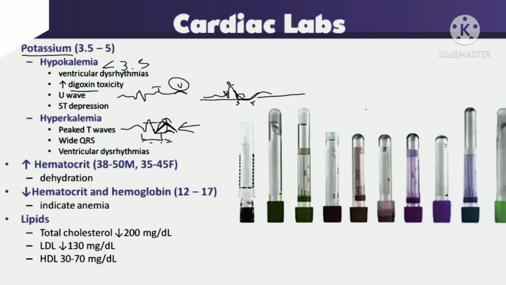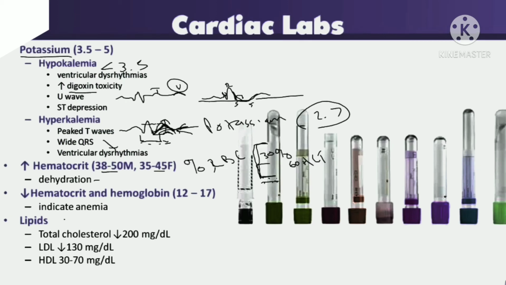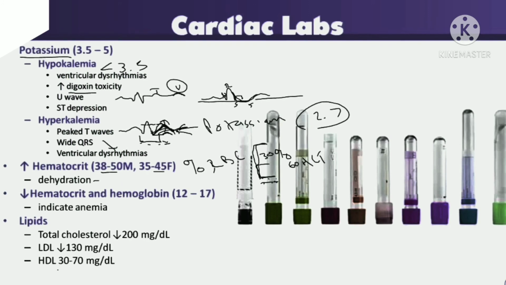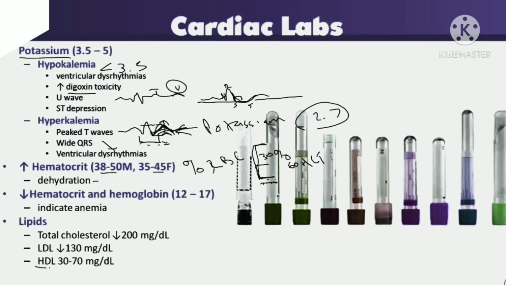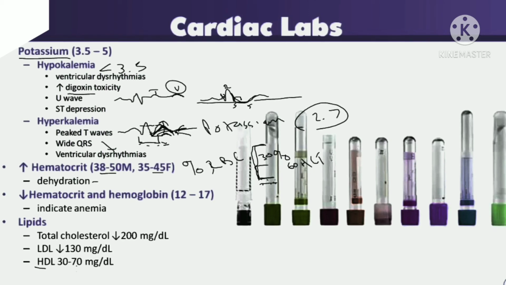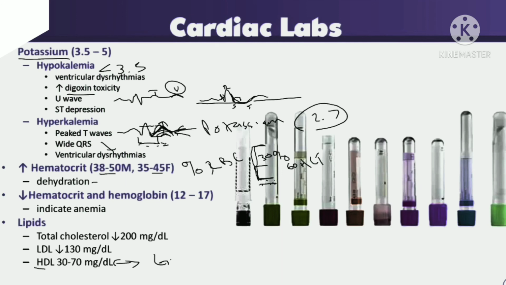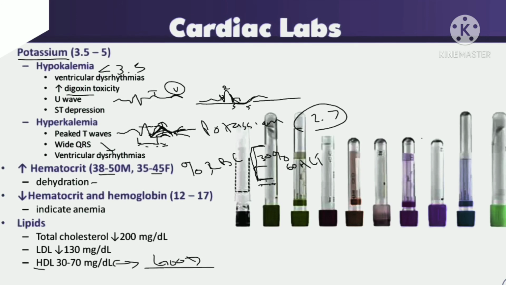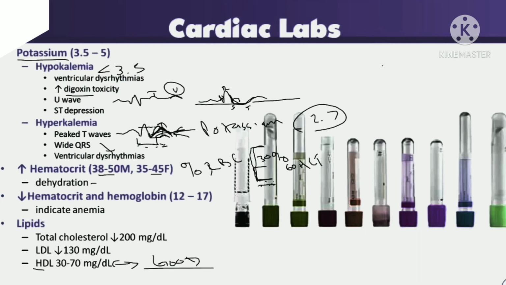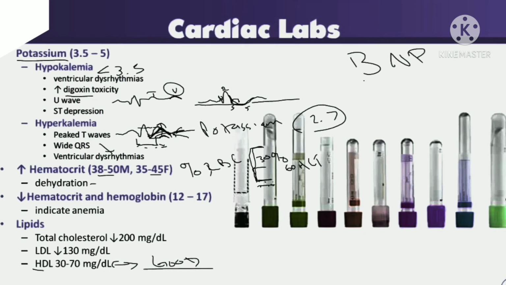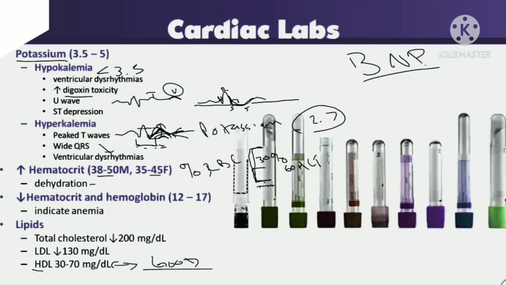Also increased hematocrit, which is usually 38 to 50 for males or 35 to 45 for females, and we can find this by ruling out dehydration. Hematocrit and hemoglobin levels also will be decreased. Normal hemoglobin is 12 to 17 grams, and in any cardiac conditions we can find the hemoglobin will be decreased, and we can also find anemia. And if we talk about lipids, total cholesterol will be less than 200 mg per dl, LDL is decreased, and HDL is also in the normal levels.